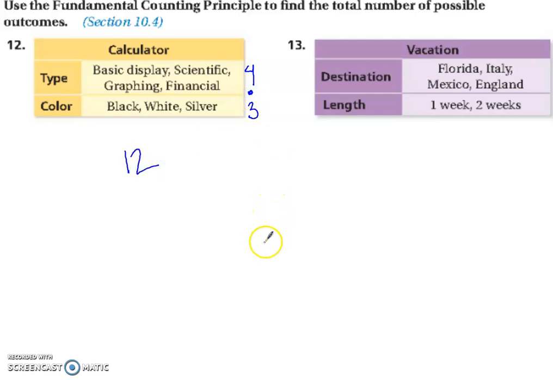I just used multiplication. Let's try number 13. For a vacation, there are 1, 2, 3, 4 options for destination, and there are 2 options for length. There are 8 total outcomes of vacation choice. Use multiplication. Don't spend time drawing a tree. That's why we have the fundamental counting principle.